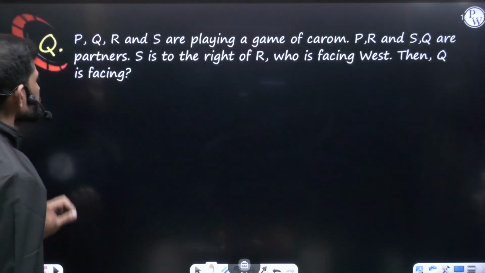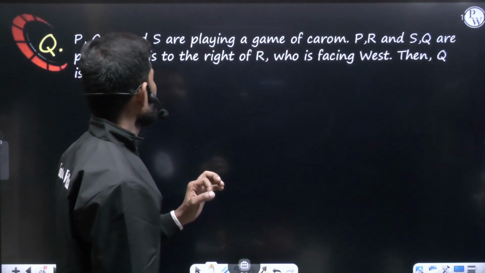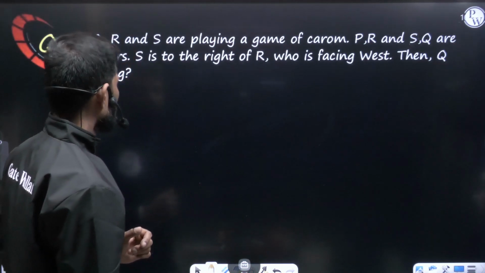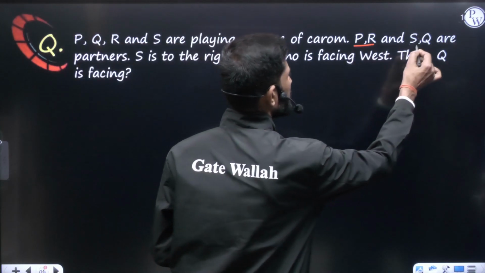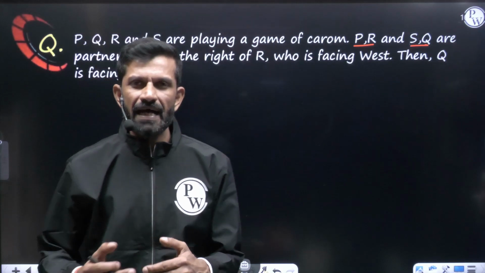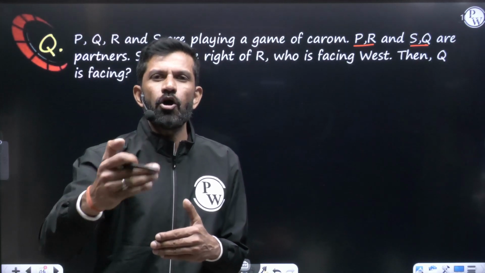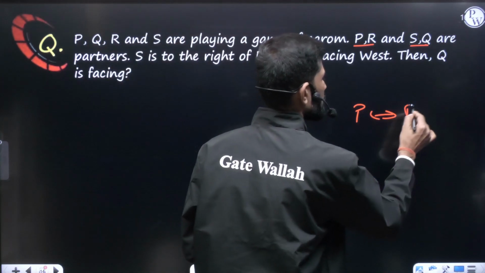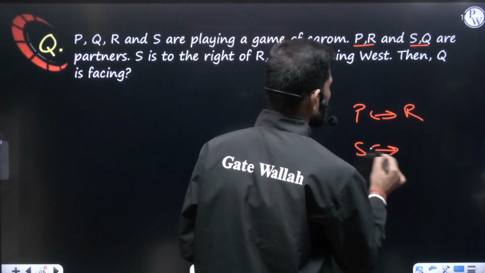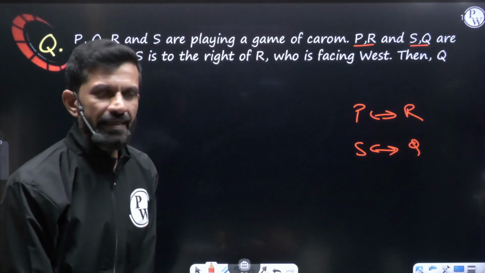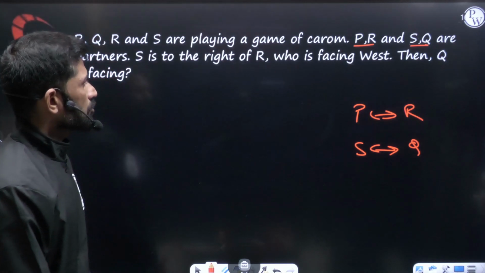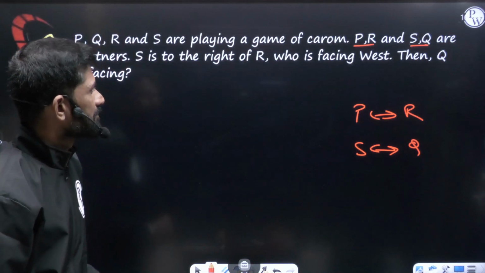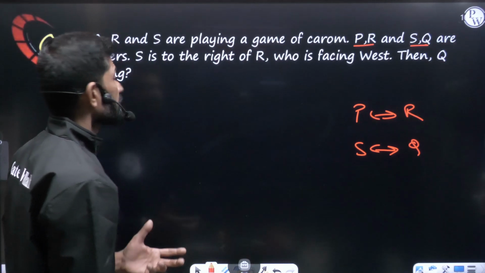Here you can see they have given P, Q, R and S are playing a game of carom. So they are playing a carom game. PR and SQ are partners. Remember one thing, how the partners will be sitting when they are playing the carom game: partners will be sitting exactly opposite to each other, facing each other. So P and R will be opposite to each other because they are the partners. Similarly, S and Q will be opposite to each other because they are the partners in that game. Now, S is to the right of R, who is facing west. R is facing west. Then Q is facing which direction they are asking.